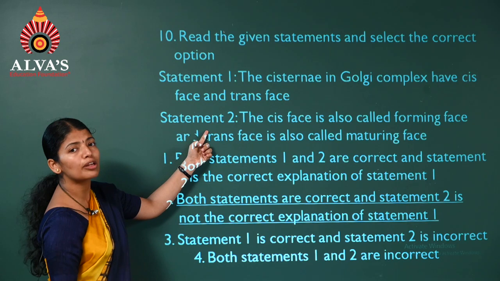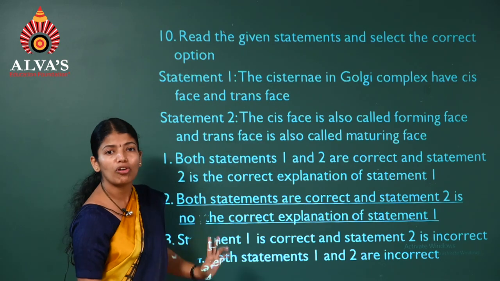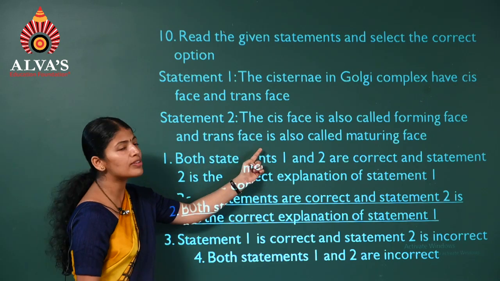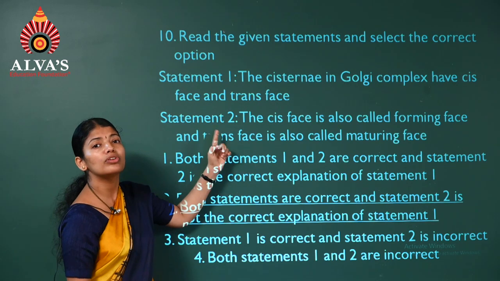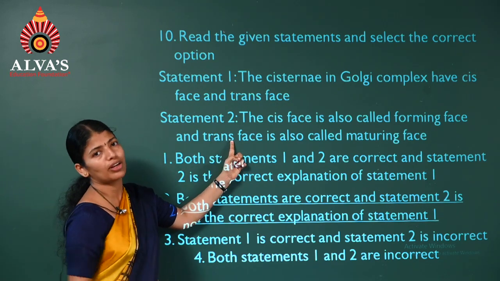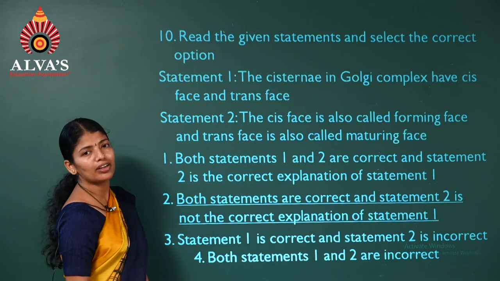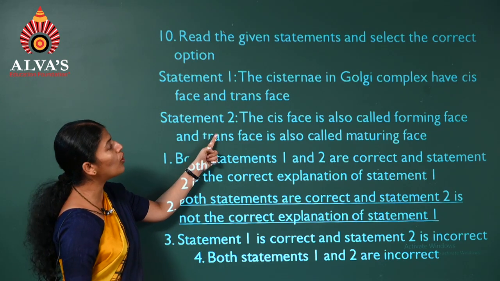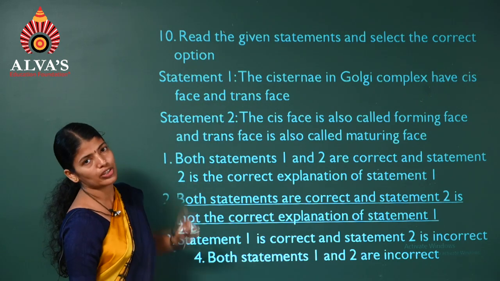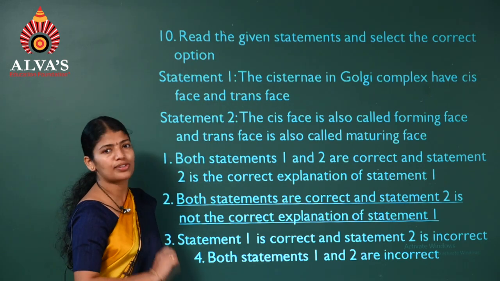We'll read the second statement. The cis face is called the forming face and the trans face is called the maturing face. Therefore, this statement is also the correct one. Now, we'll select the second option, because this is not the explanation of the first one, though both are correct statements.